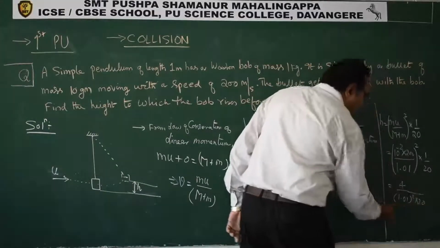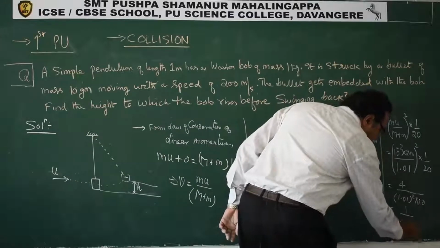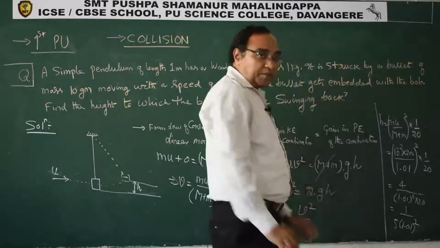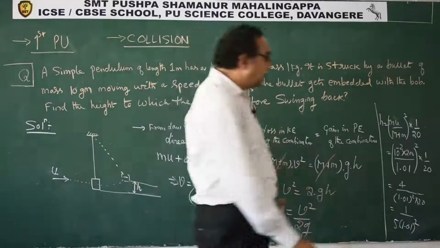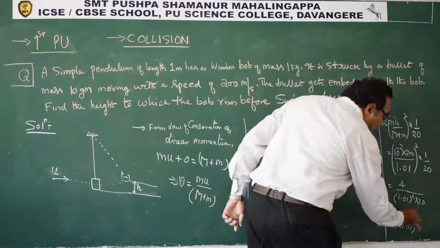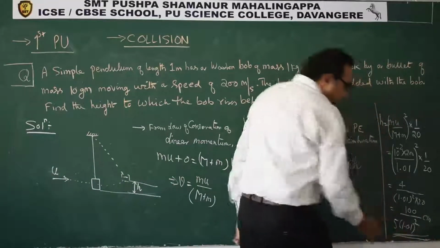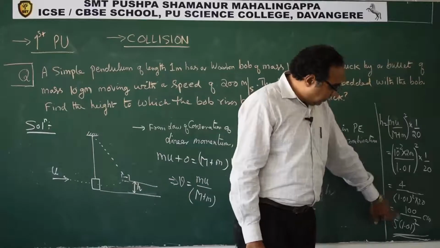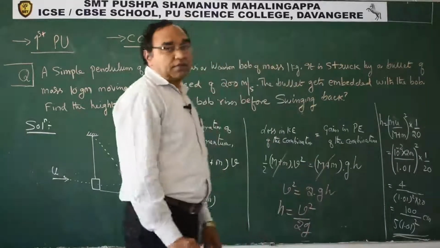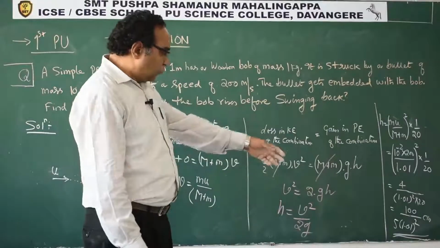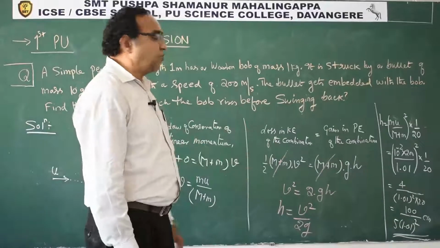That is exactly how we can simplify. So this is 1 by 5 into 1.01 whole square. This many meters you will get. Now if you want it in centimeters, you make it 100 here and make it centimeter. I think simplification you can do it. This is nothing but 20 upon 1.01 whole square. This will give you 1.02. So it is close to 19 point something centimeters. You are going to get this.